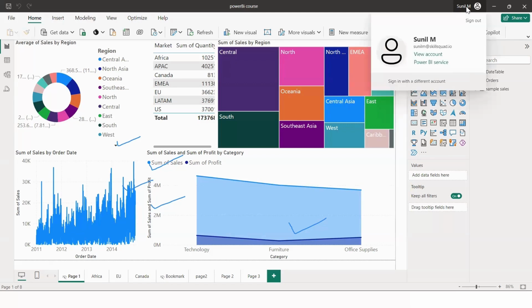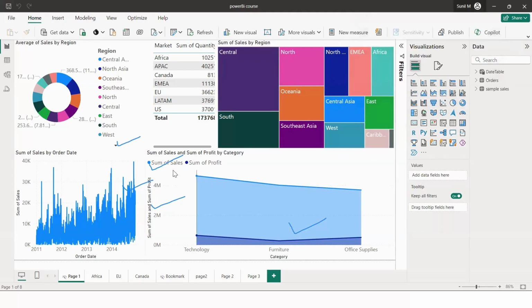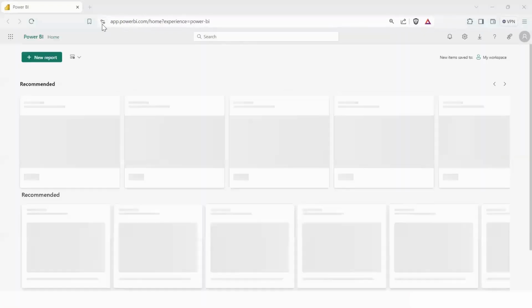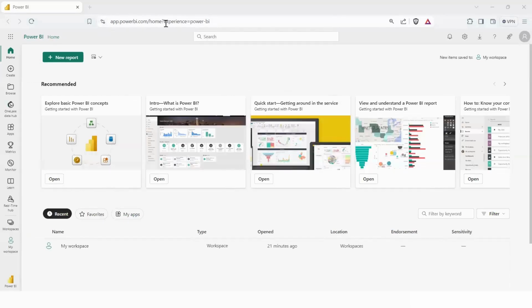So when you click over here, you will see a sign in option. And if you click on sign in, it will give you an option to create an account. After you have created an account, it would show something like this. And over here, you will find the option of Power BI service. You can click on it. It would then redirect you to your browser and open the browser application of Power BI for you, which is app.powerbi.com.